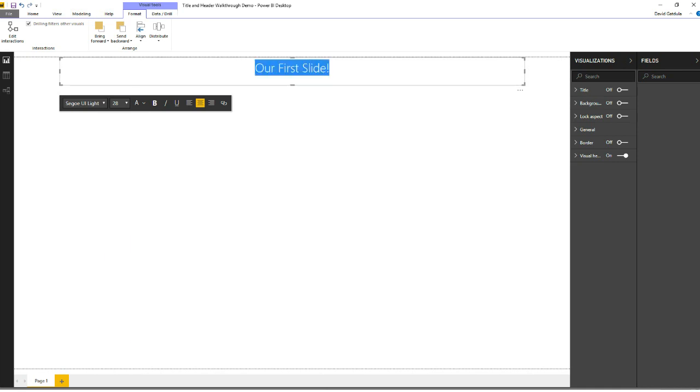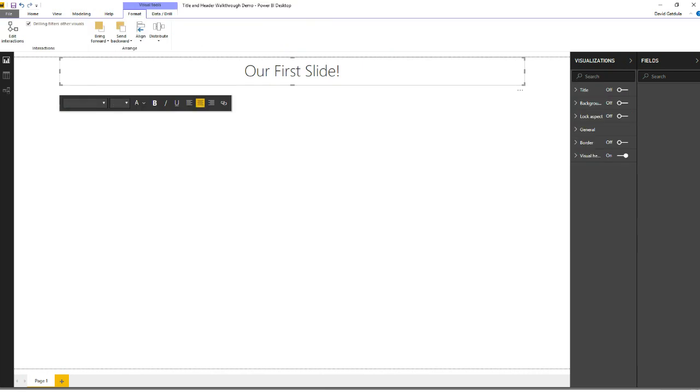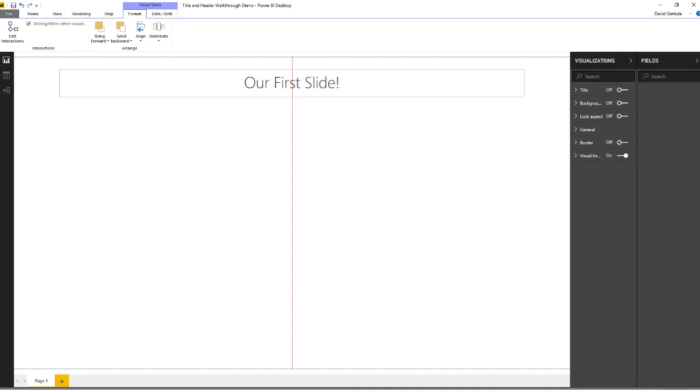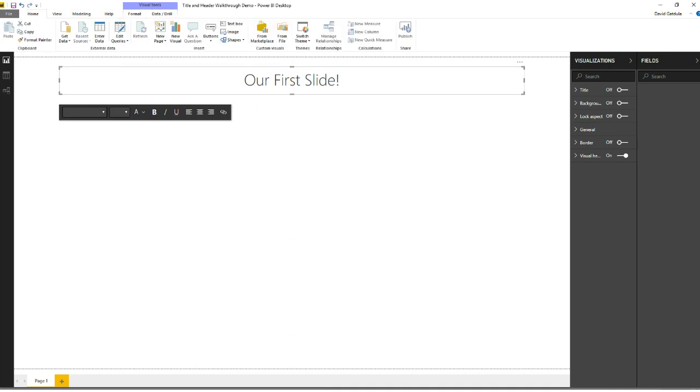Mess around with some sizing. Like I said, the formatting is all up to you. It doesn't really matter. But what does matter is how you want to lay this out, so we can maintain, like I said, our consistency through the process. And one of the things that I also like to do is insert a line.